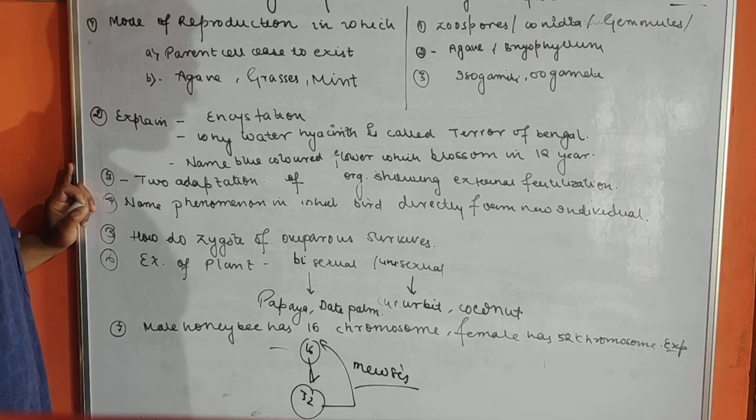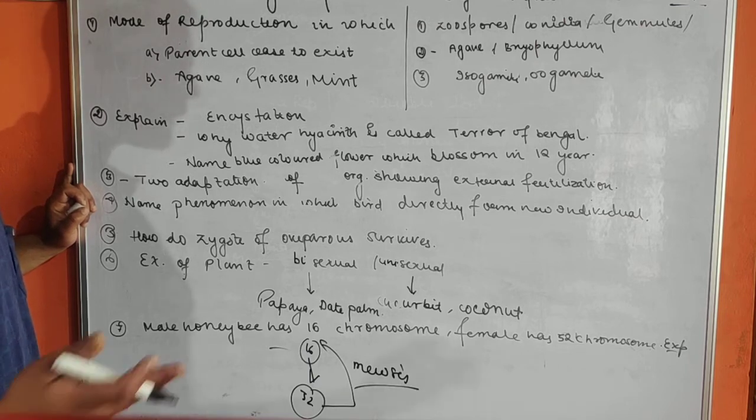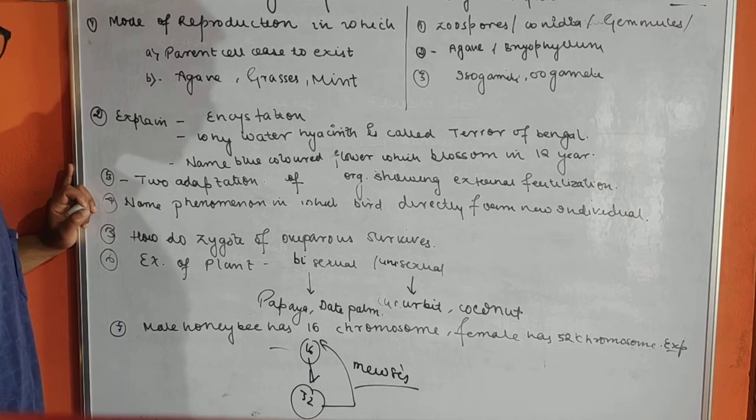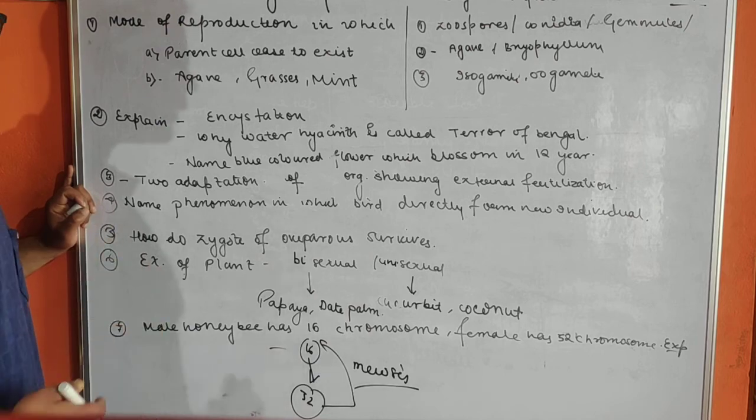Apart from that, you should know the difference between external and internal fertilization. That is an important question. Viviparous, oviparous. And the most which I see in this chapter is that there are questions mostly based on 1 mark type. So prepare them very well.